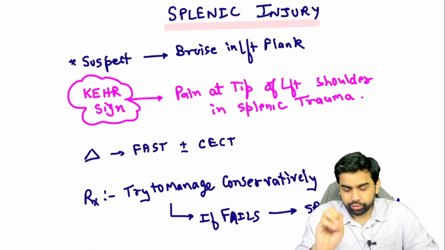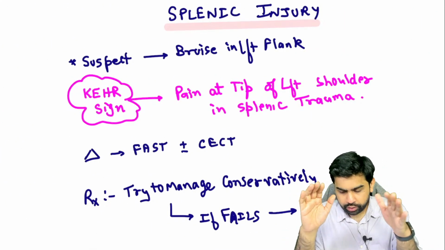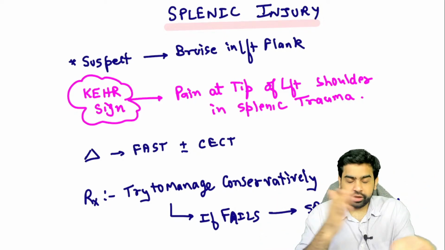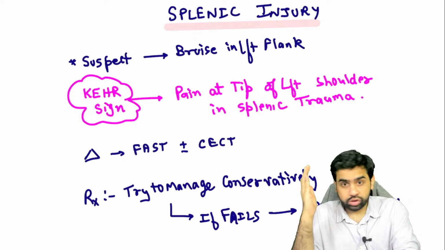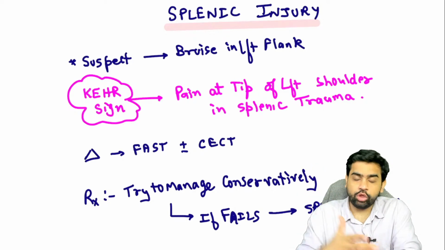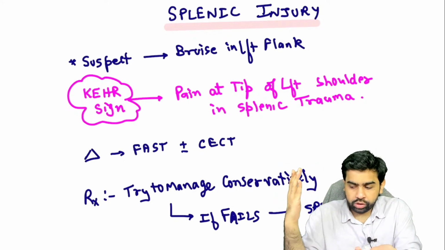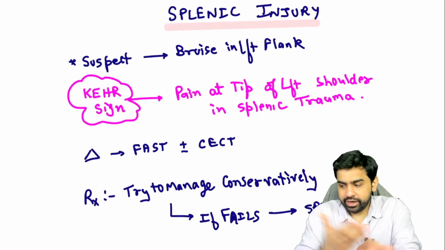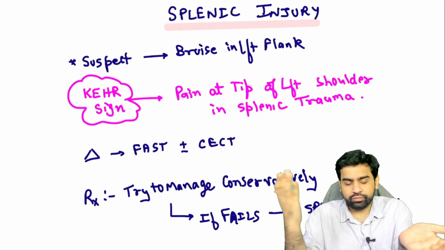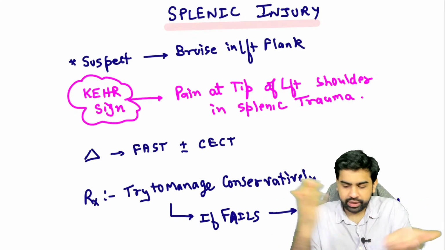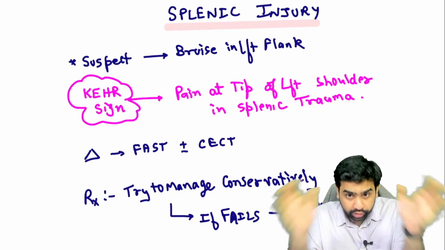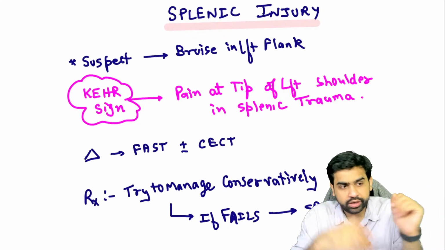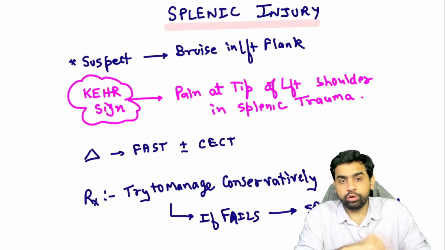So what you need to understand over here is, if I tell you there is a patient with blunt abdominal trauma, the contrast CT scan was done, the CT scan showed a grade 4 splenic injury, and the blood pressure of the patient was 116 by 72 millimeters of mercury. What is the next step in the management of this patient? I would like you guys to answer in the comment box.